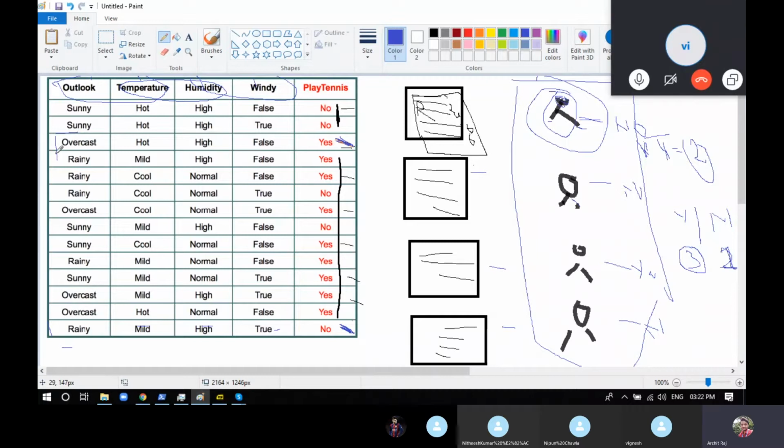So these datasets can be used to find out the accuracy or the precision, because you have this particular data and you know the exact answer. You can just consider this instance: outlook overcast, temperature hot, humidity high, wind false, and try to find out whether the model says yes or no. If it's giving the correct answer, it means your model is good. And if it's giving the wrong answer, the model is bad.